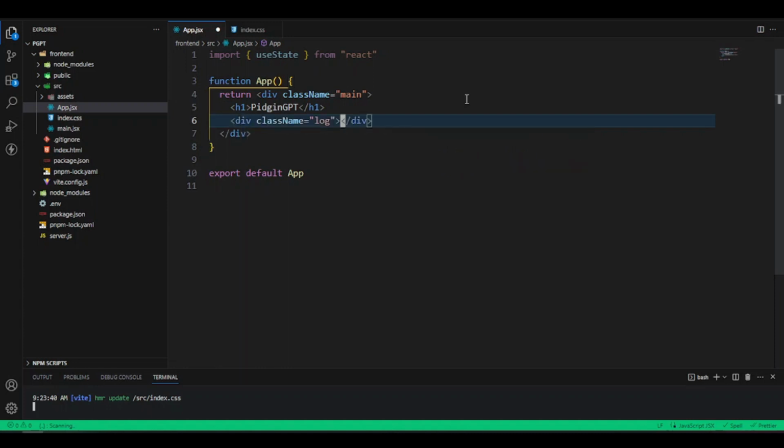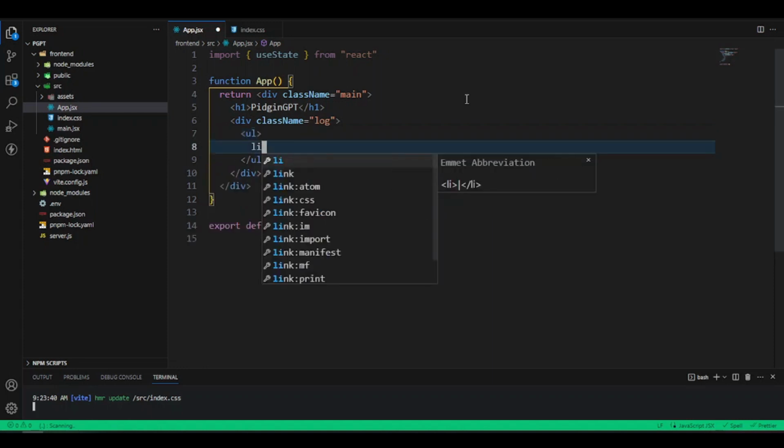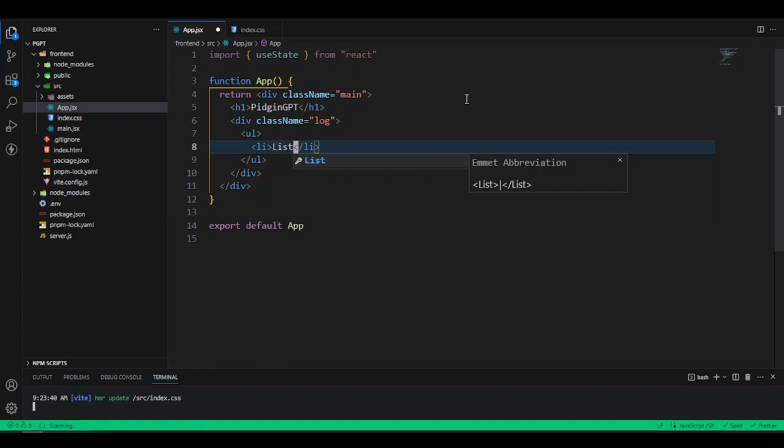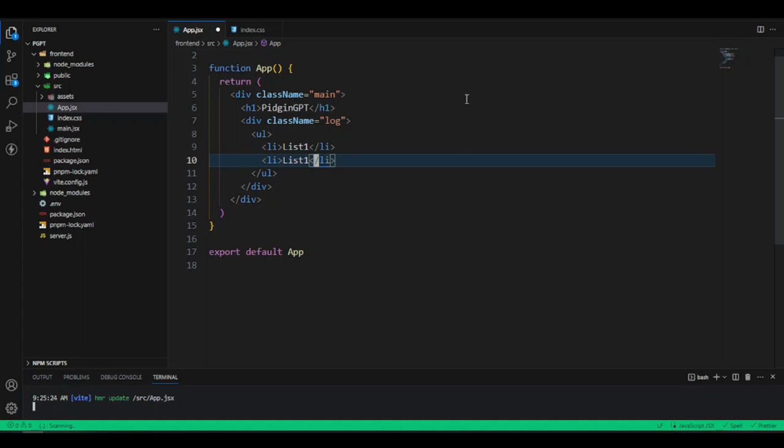And this log, now here we're going to put all the lists where we say all the chats where we say ChatGPT go to follow us, they respond with. So we could just say we want a UL, and this UL is supposed to get children. Make we just say now simple li, make we just say list one. So once we do it like this, we kind of get these two items here, right?